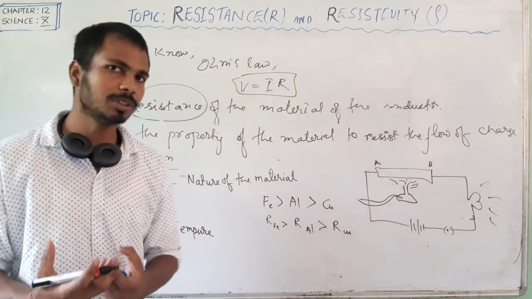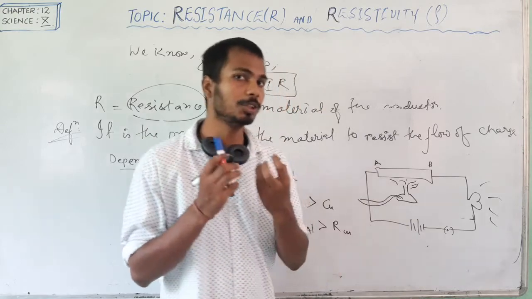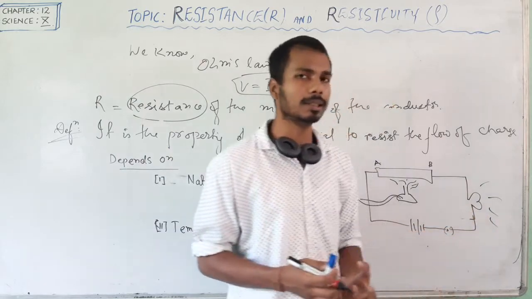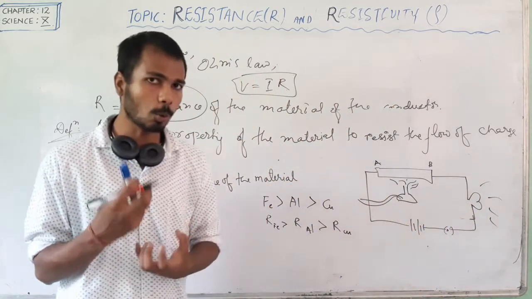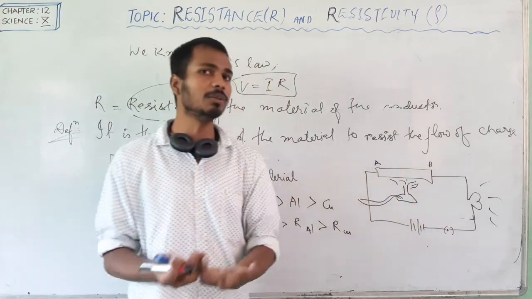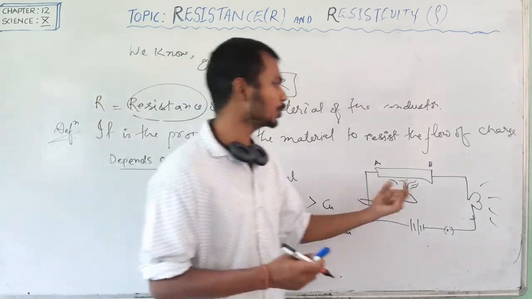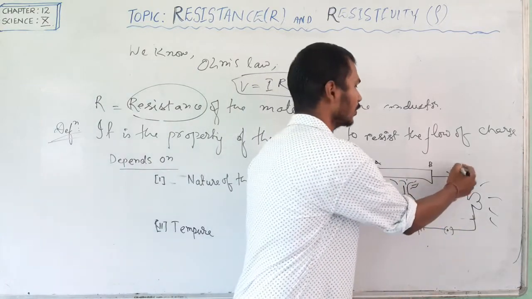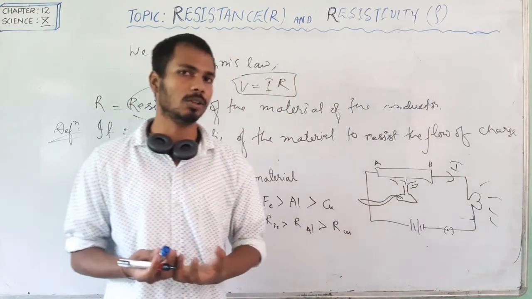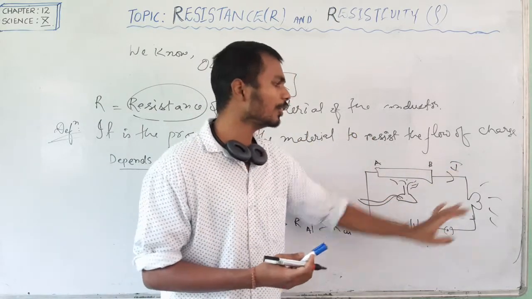After some time, when the temperature of this conductor increases, you will see that the brightness of the bulb decreases. It means that the current in the circuit is decreasing slowly after heating. When you heat, the current decreases. How does the current decrease? Only because of resistance, because resistance opposes the flow of charge. So whenever you increase the temperature of a material, the resistance increases. Due to this increased resistance, the current in the circuit decreases.